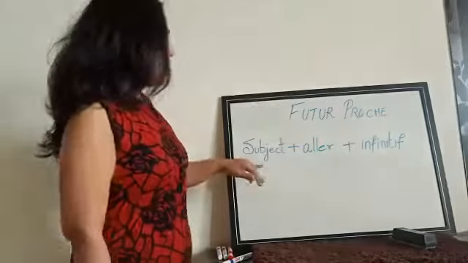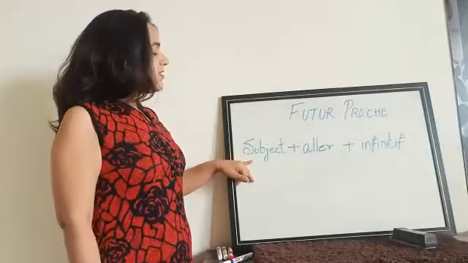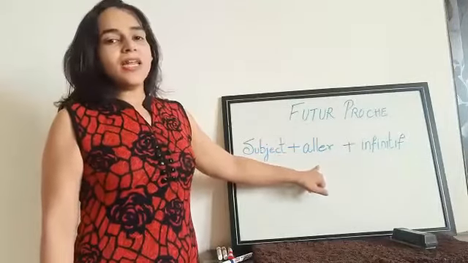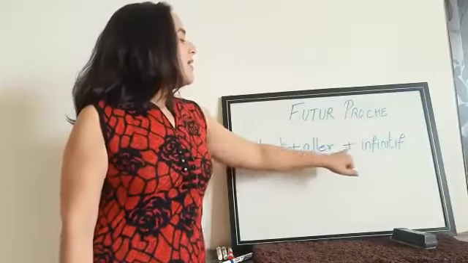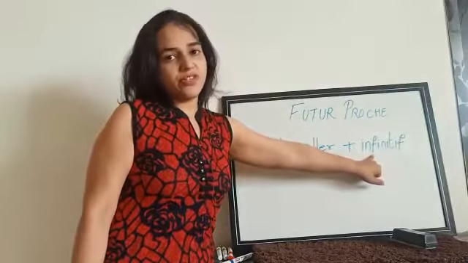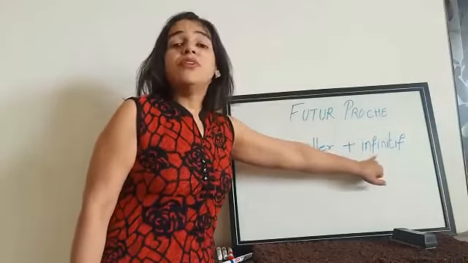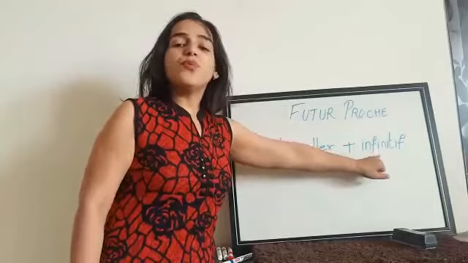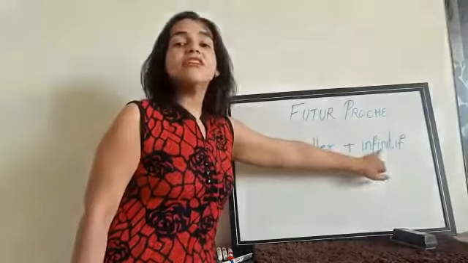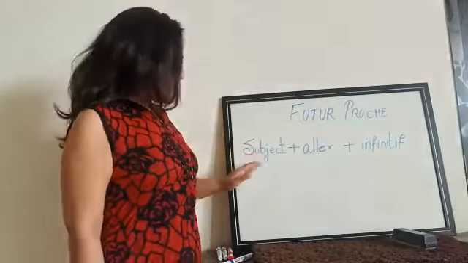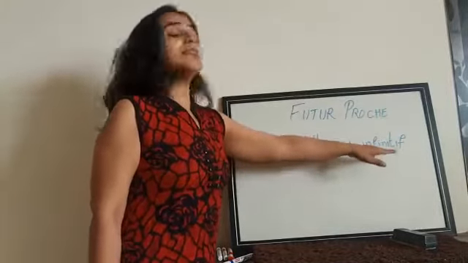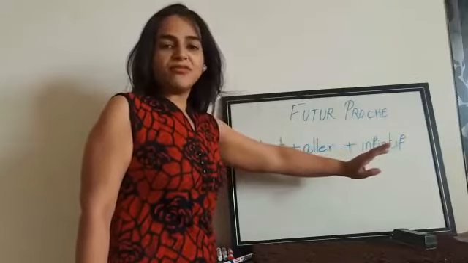For that, we need the subject plus the verb aller in present tense, plus the infinitive. Don't forget, we conjugate the verb aller in present tense. The infinitive is the original form of the verb, without conjugation: the verbs with er, ir and re. So: subject plus conjugation of aller in present tense plus the infinitive, or original form of the verb.